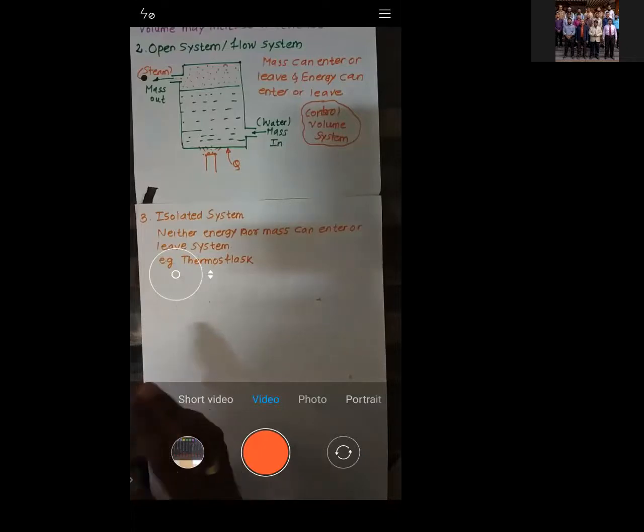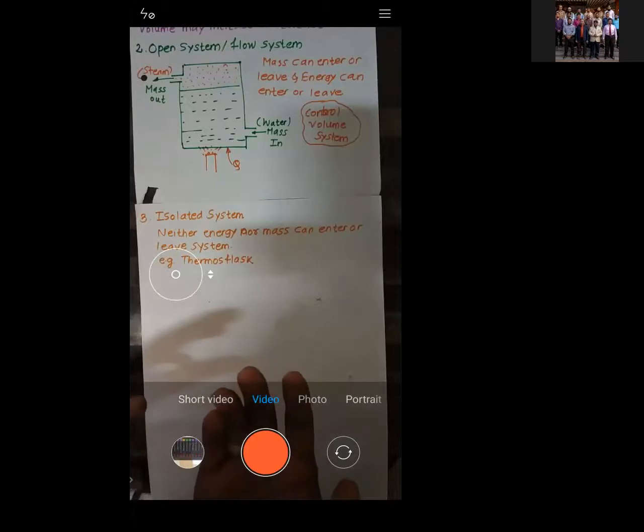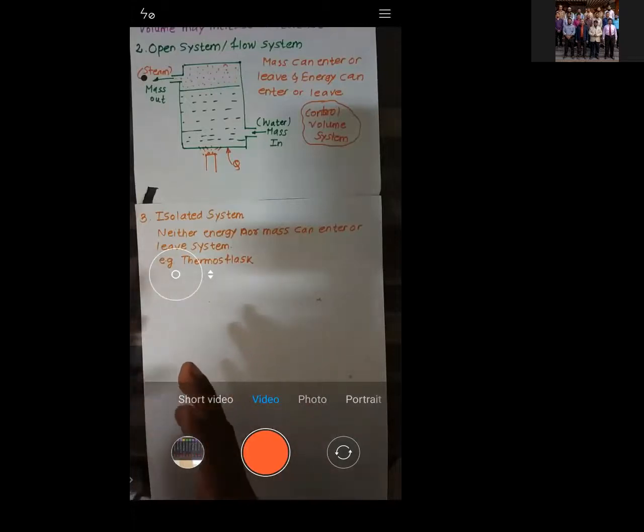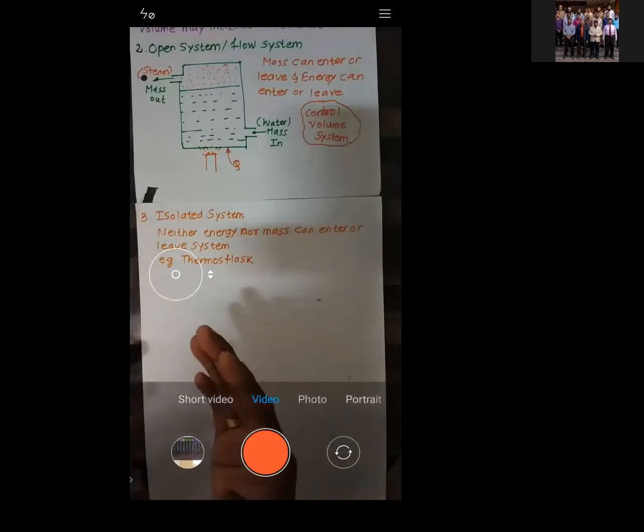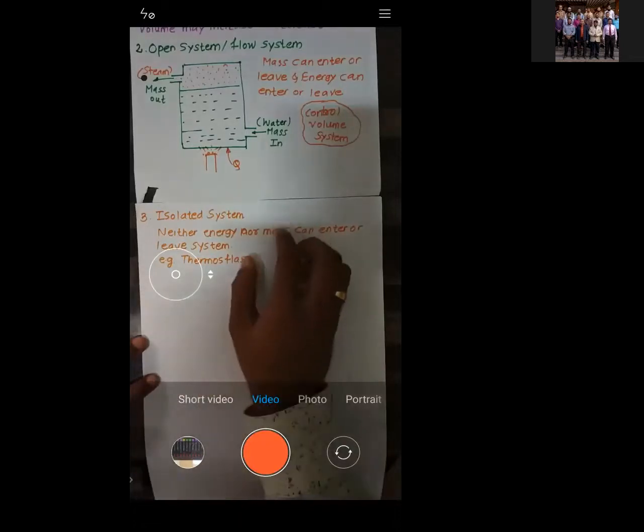There is no energy transfer. That means there is no heat transfer. No heat is lost from the thermos flask to outside. Temperature is constant. That means what? No heat is lost from the thermos flask to outside. As well as, what happened with the mass?